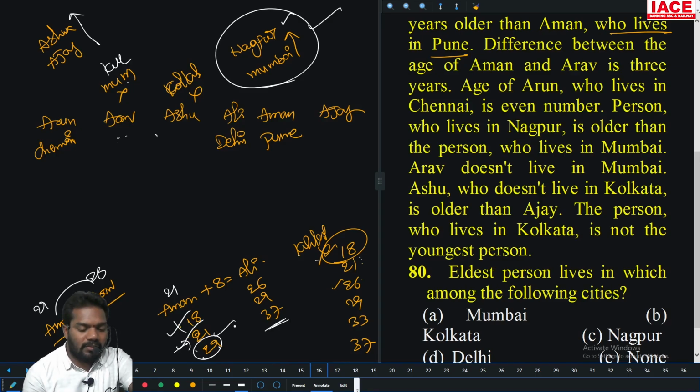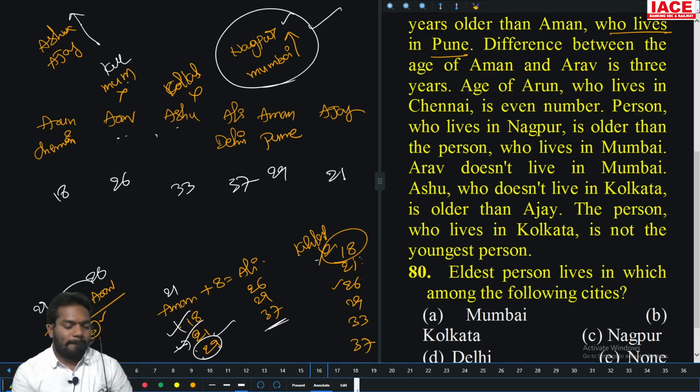Then go with 29. Aman is 29, then Ali is 37. Aman is 29, Arav is 26. This is 18. Then Ashu is older than Ajay, 33 and 21. Then Nagpur is older than Mumbai. Kolkata is not a chance here, but Kolkata can be here. They are saying it is not Kolkata. Okay.